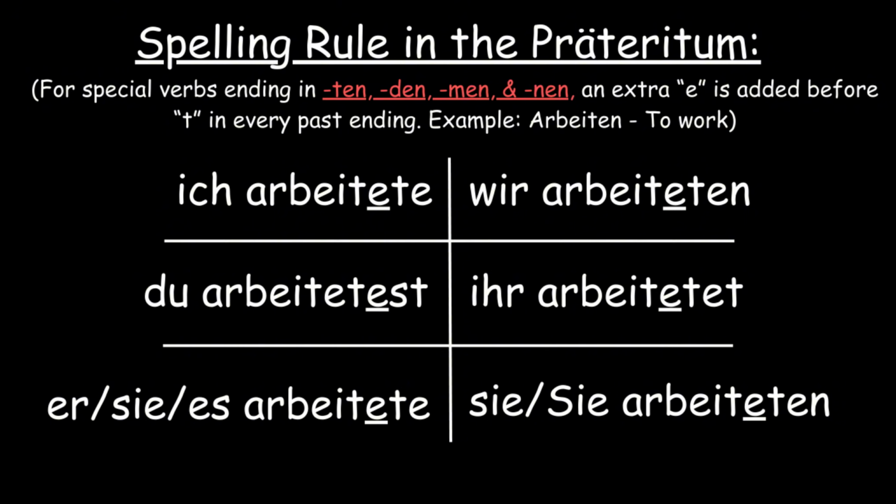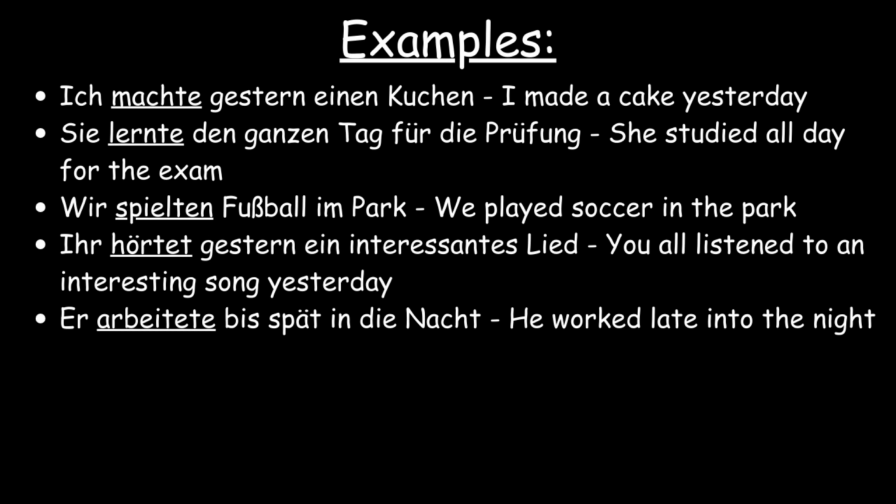Ich arbeitete. Du arbeitetest. Sie, es arbeitete. Wir arbeiteten. Ihr arbeitetet. Sie arbeiteten. This is how arbeiten is conjugated in the Präteritum, and this is how the spelling rule works. After knowing regular past verb conjugations, the best way to utilize verbs would be in basic sentences. While you can make examples on your own, let's have some phrases that utilize the verbs that I showed previously.